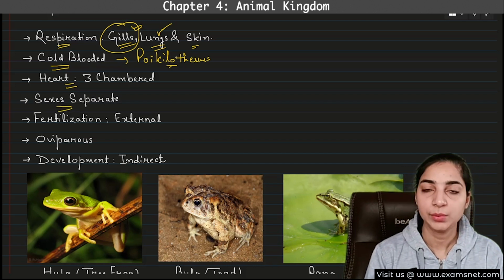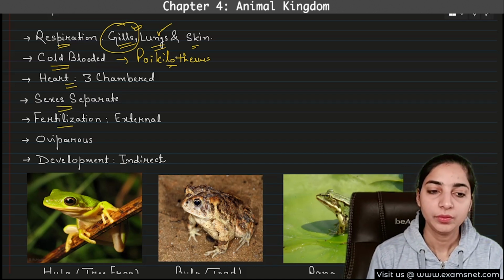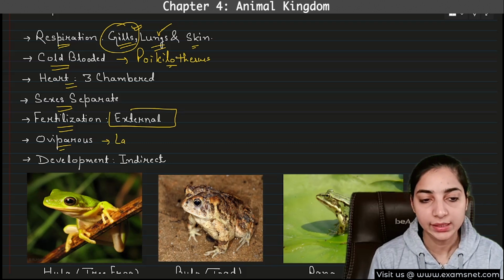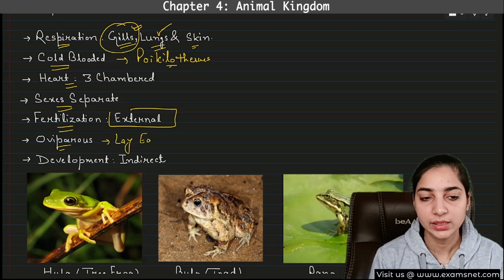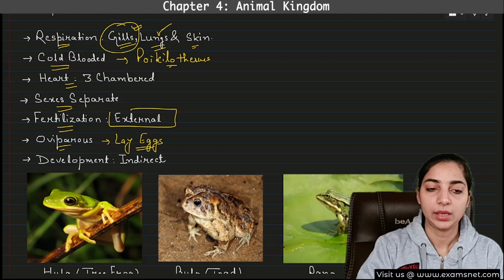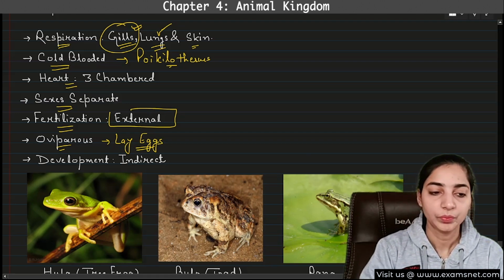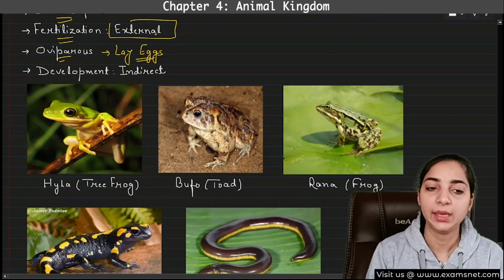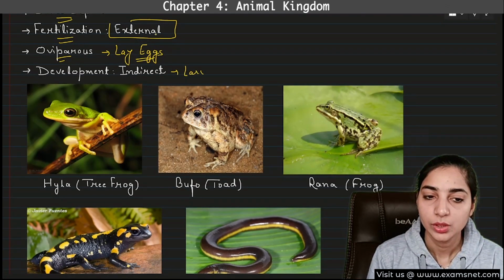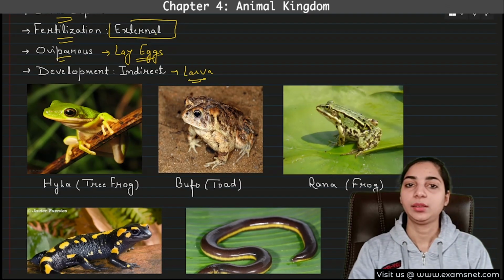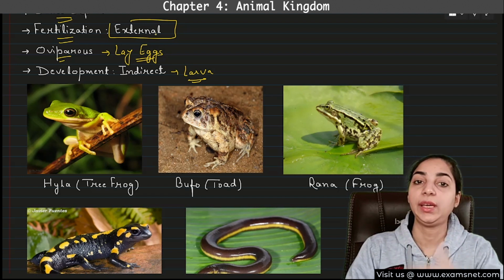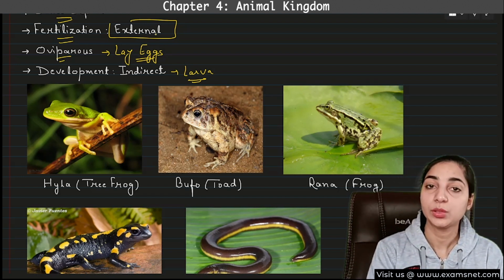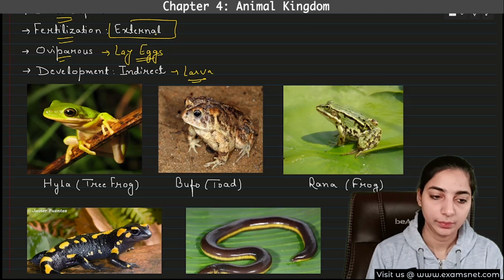Sexes are separate. That means they are unisexual. Then fertilization is external. They are oviparous, that means they lay eggs. These are very simple things, not difficult. And development is indirect. Indirect development means the development will take place through the larval stage. So you would have seen that the larva of a frog looks very different from the adult frog. Therefore it is known as an indirect development.